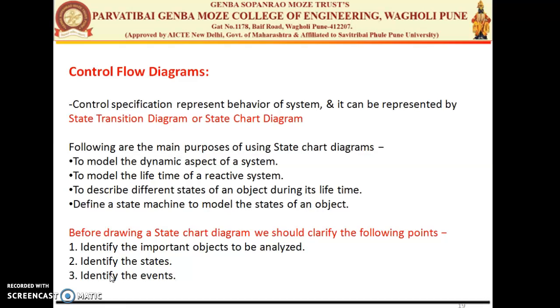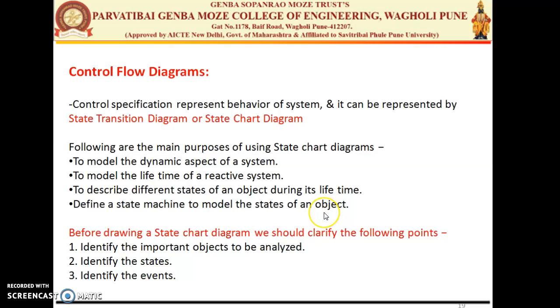We have certain diagrams which use the control flow diagram characteristics. The first is the state transition diagram, or we can say the state chart diagram. Both names are the same. The purpose of this diagram is to model the dynamic aspects of the system, to model the lifetime of a reactive system, to describe the different states of an object during its lifetime as the object changes its states, and to define the state machine to model the states of an object.